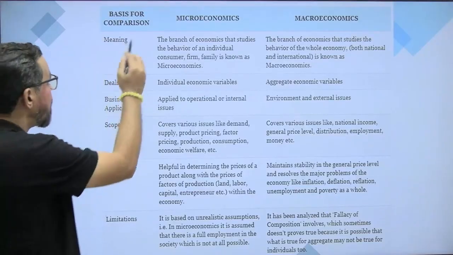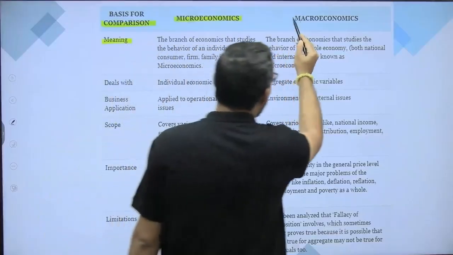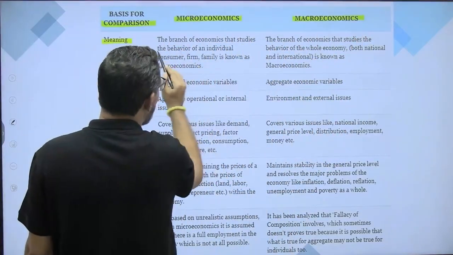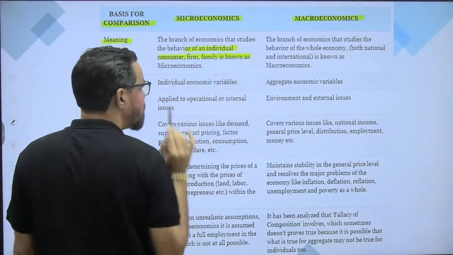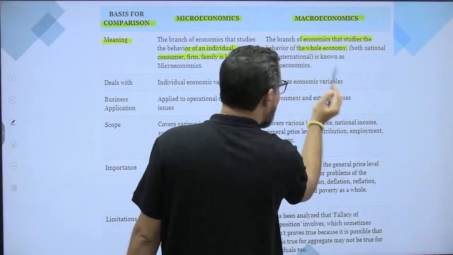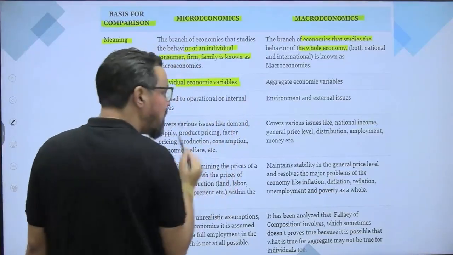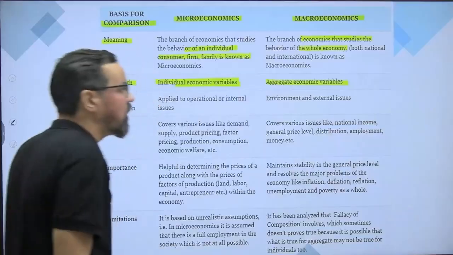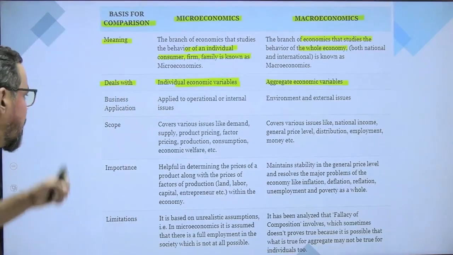So basis of comparison, first, meaning. I hope now the meaning is clear to everyone. Microeconomics is the branch of economics that studies the behavior of an individual, consumer, firm, family. Macroeconomics is the branch of economics that studies the whole economy, both national and international. Micro deals with individual economic variables like demand, supply, and others. And macro deals with aggregate economic variables like inflation, interest rate, GDP, and others.